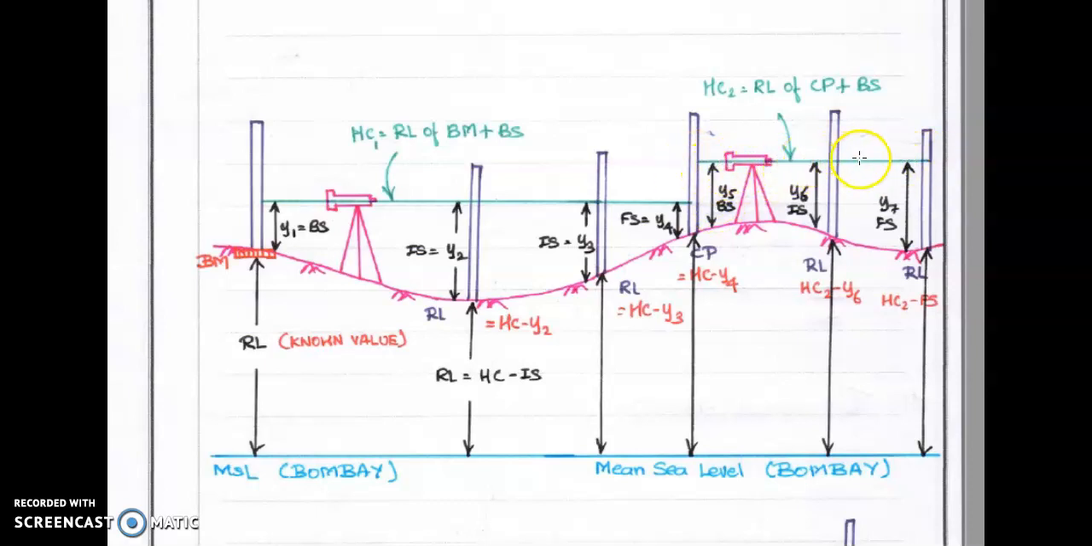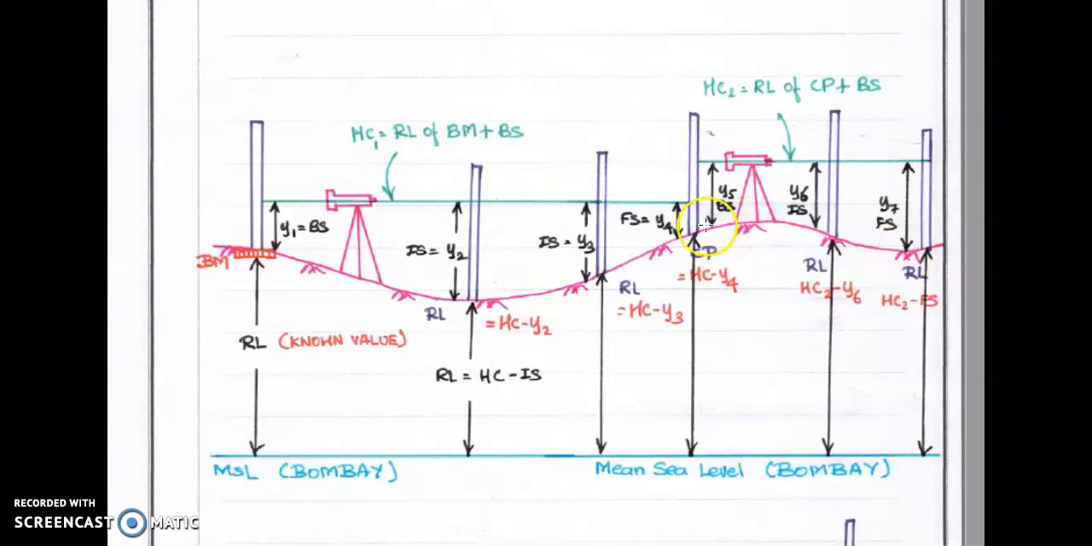Height of collimation is nothing but the line of sight. Next, the reduced level of the line of sight minus foresight, you can get the reduced level of this leveling station. Finally, similarly, you can get the RL of this place. So this is a way to consider the RL of a point.